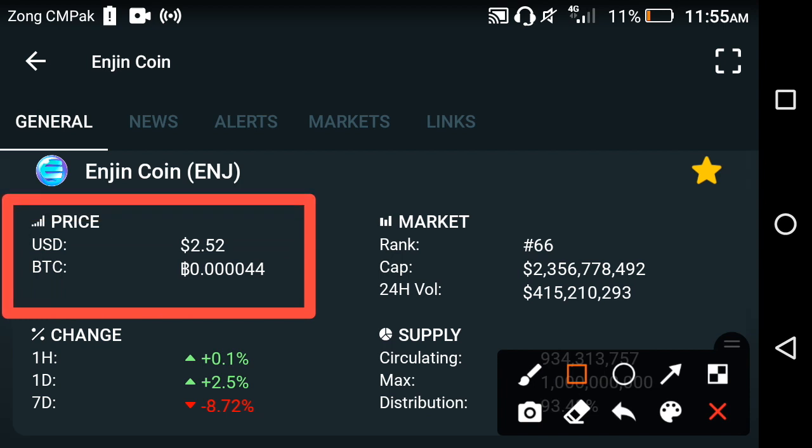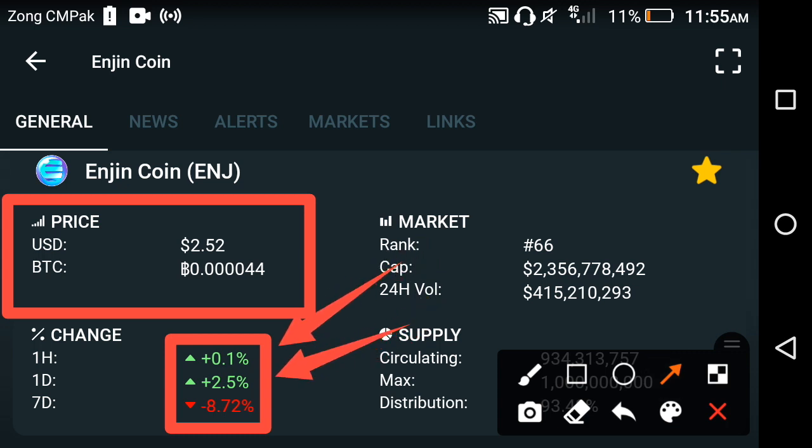Same like that, if we talk about the price changes in the Enjin coin, the price changes are going positive, friends. The last 1 hour and the last 1 day changes are both positive, and only the last 7 days, the last 1 week price change, is negative, friends. Why is the price change negative? That's only one reason. As you know, today is the first week of the new month, friends. That is why, due to the start of the new month, it falls down, friends.